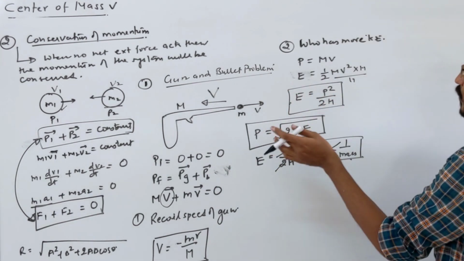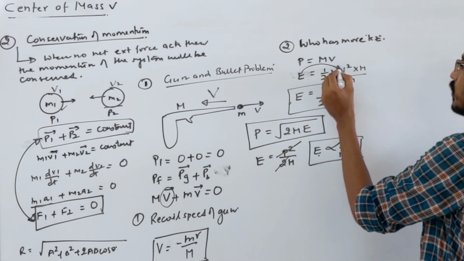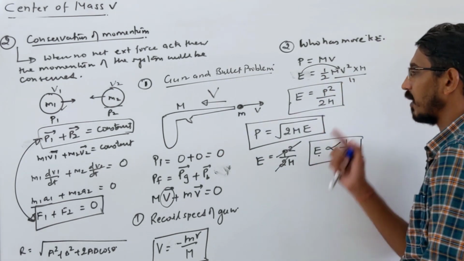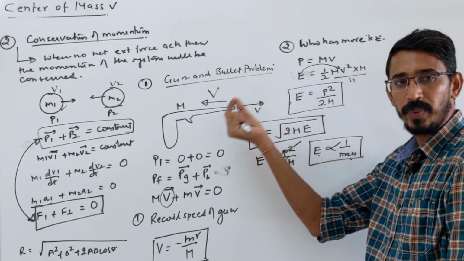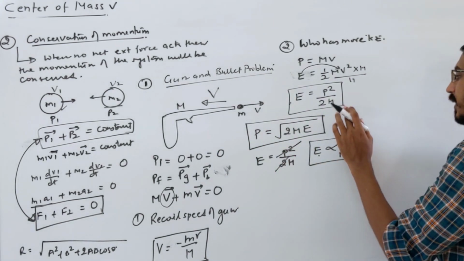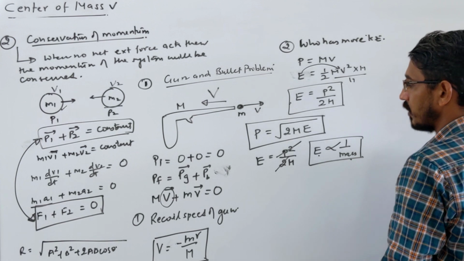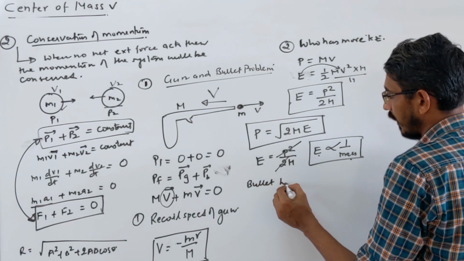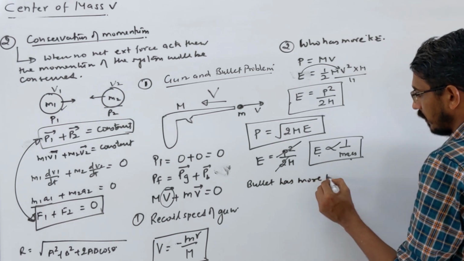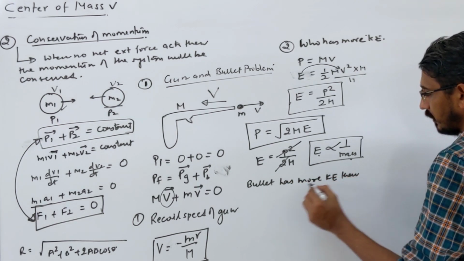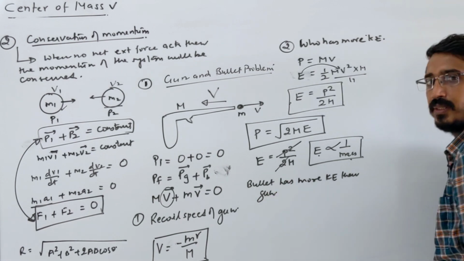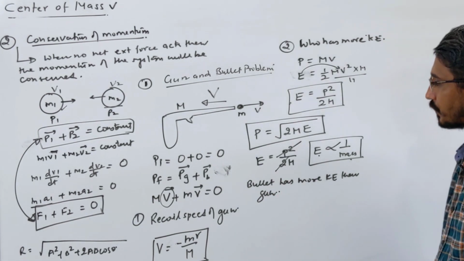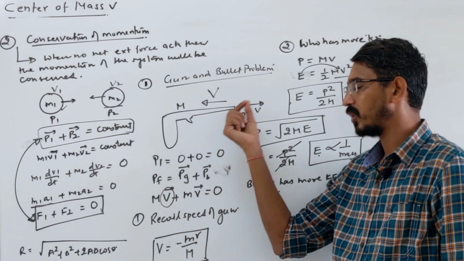Otherwise if you see the formula, that will look like kinetic energy proportional to mass, correct? Yes, so here momentum is same. We don't know about velocities. Momentum we know should be exactly same. So from here we are telling that kinetic energy and mass will be inversely proportional. It means the bullet, which has smaller mass, has more kinetic energy than the gun. Correct? Yes. So this is about kinetic energy. But net momentum will be 0 only, because initially both are at rest.